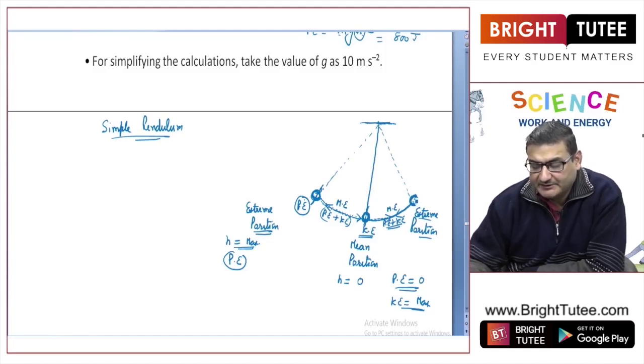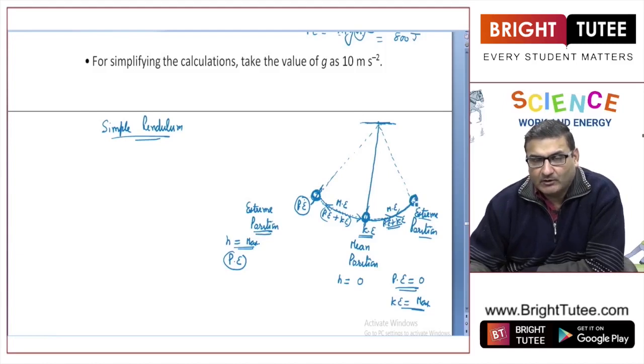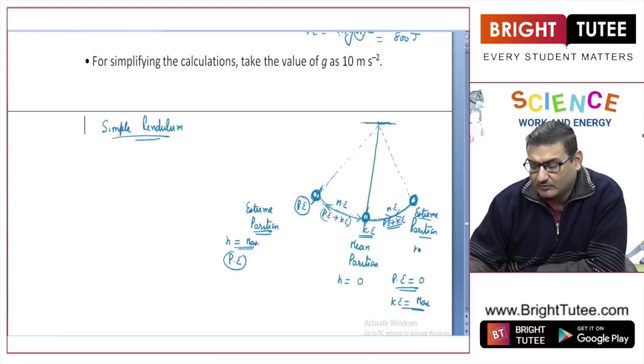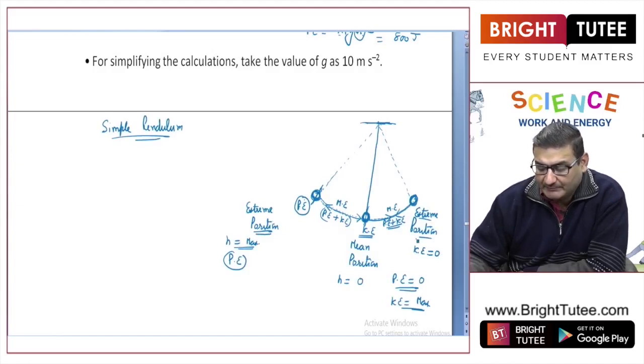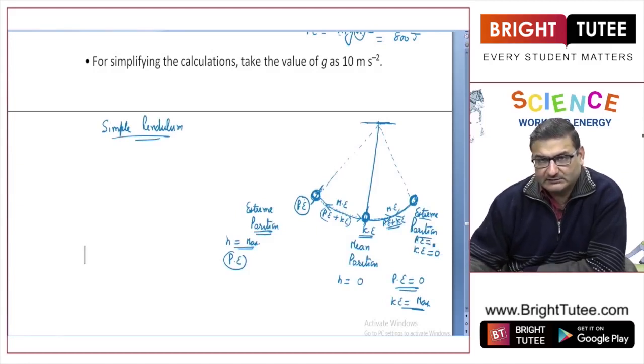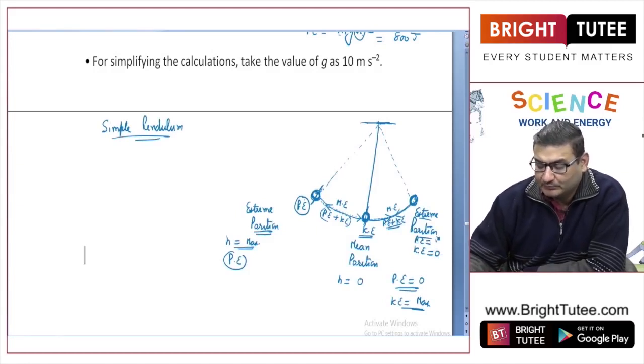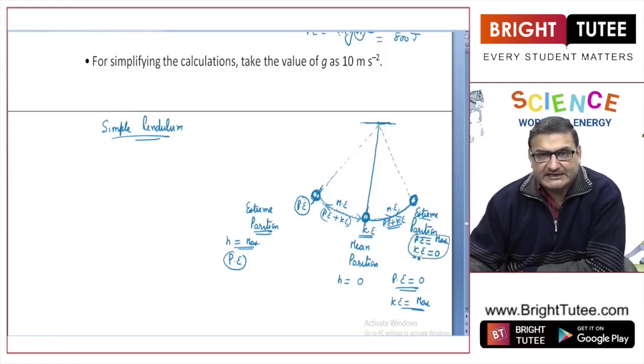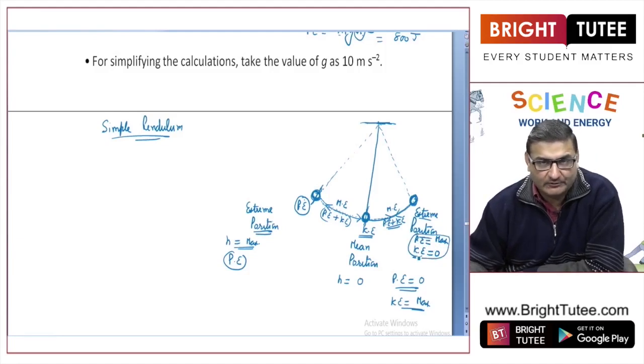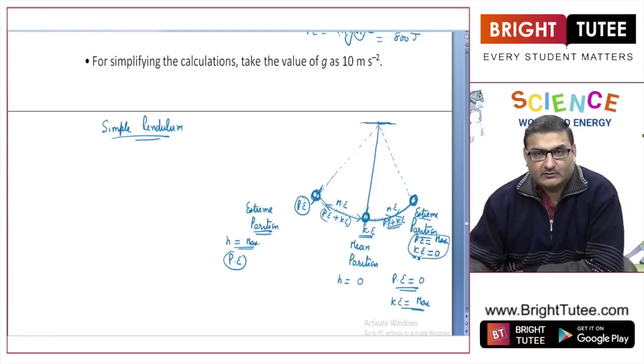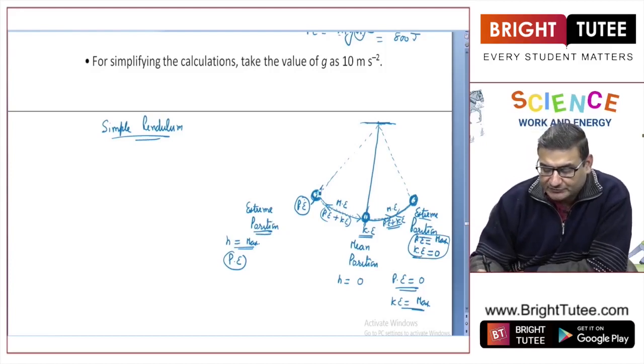Now at this extreme position, the ball will just stop for a fraction of a second, and at that moment, because the ball has stopped, the kinetic energy will be 0, and because of the extreme height it has achieved, the potential energy will be maximum. So please try to relate the whole scenario. The total energy conversion taking place in the simple pendulum is at the extreme position.